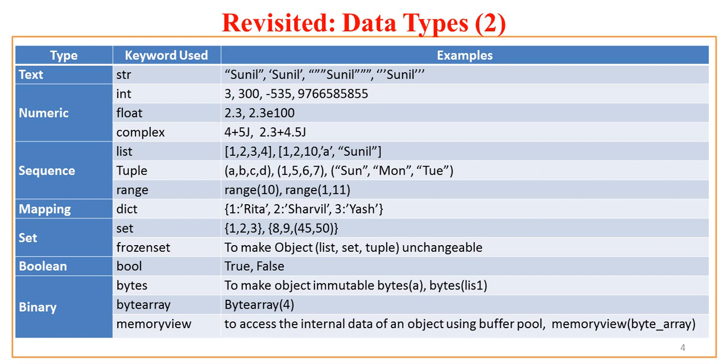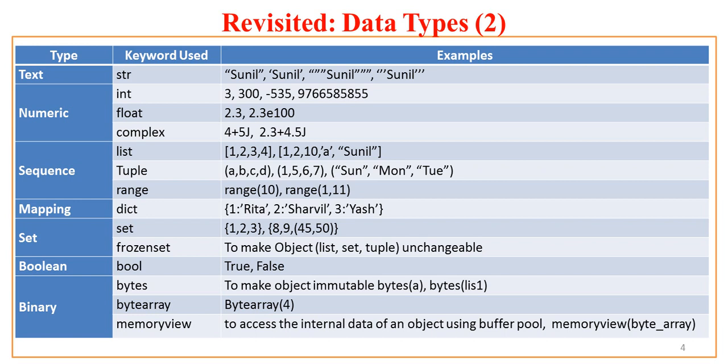For example, roll number 1 is Rita, 2 is Sharvil, 3 is Yash. So these dictionary elements are put in some different format, that is key value pair, and that too in curly brackets you have to put these elements. Now set elements are again put in curly brackets, but set elements are just the elements which comprise simple numbers or even numbers and tuples, list. This forms a set. Now we have frozen set to make our object like list, set, tuples unchangeable.